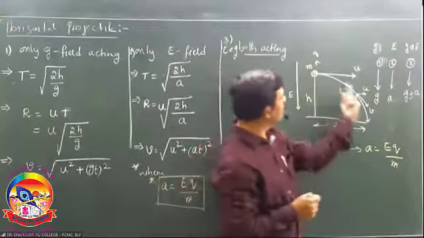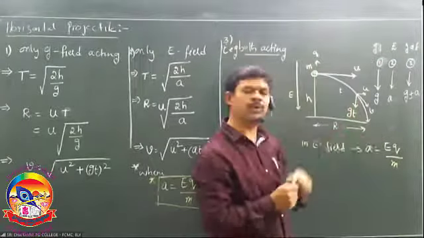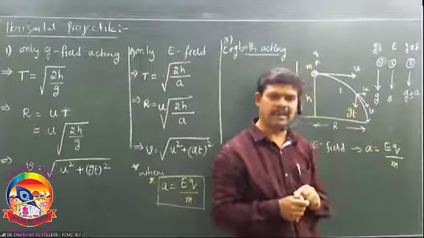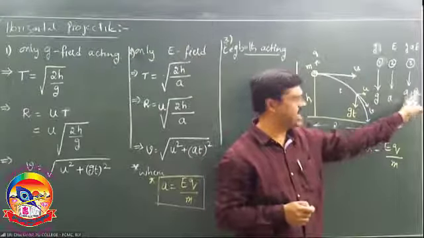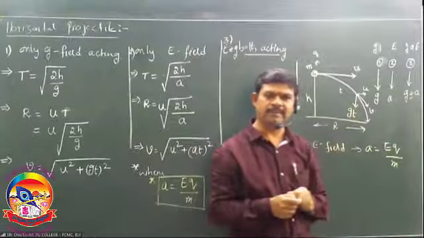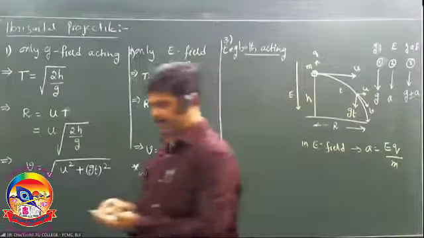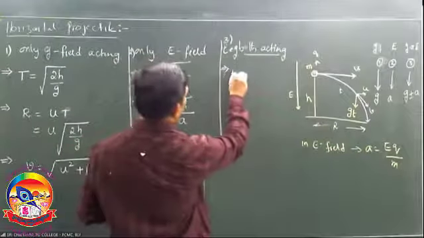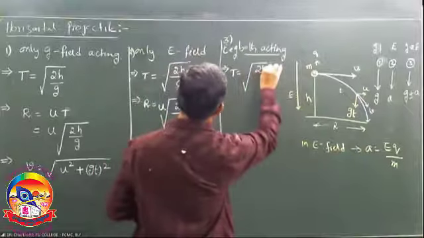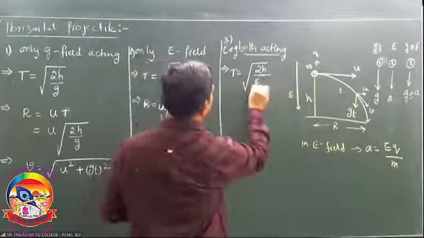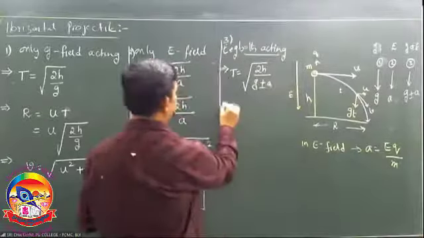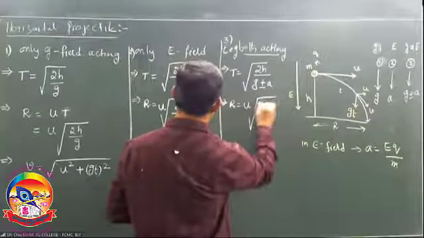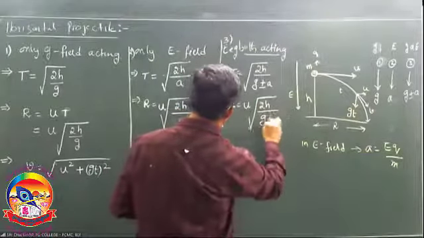In that case, the electric force is upward, gravitational force is downward. What happens to this acceleration? G minus A. Remember, when we had to take G plus A, when we had to take G minus A, when both fields are acting. Come on, what happened to this formula? Tell me. Time period is root over 2h by g plus or minus a. And R is u root over 2h by g plus or minus a.